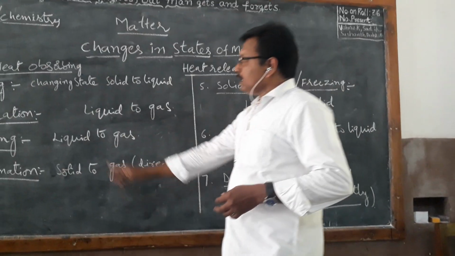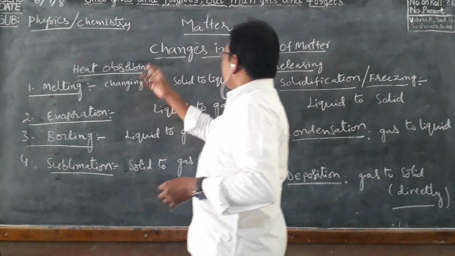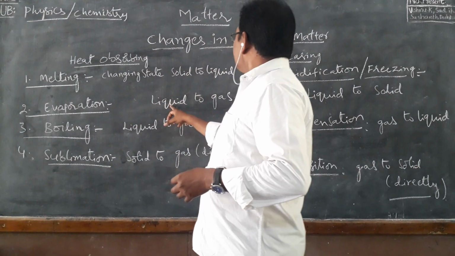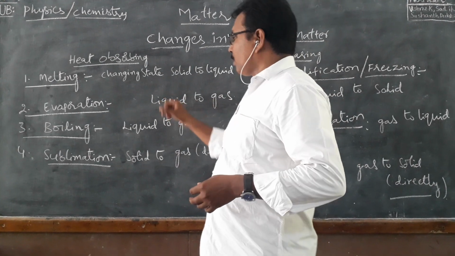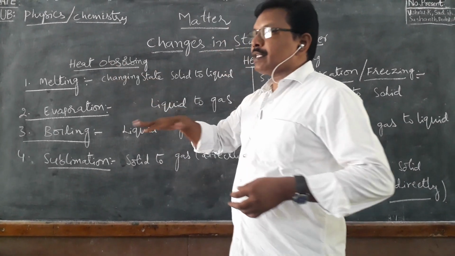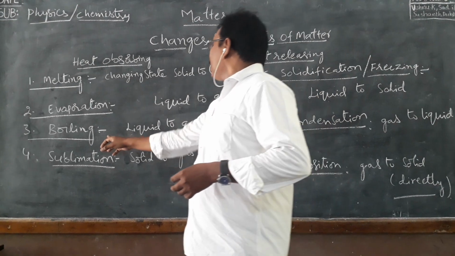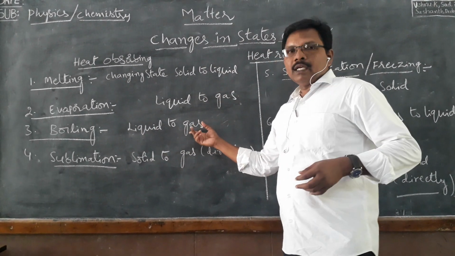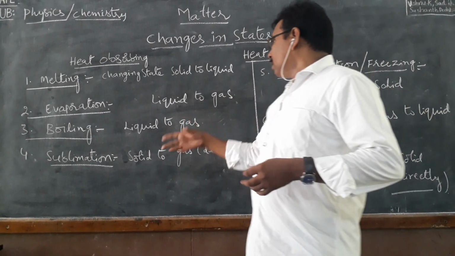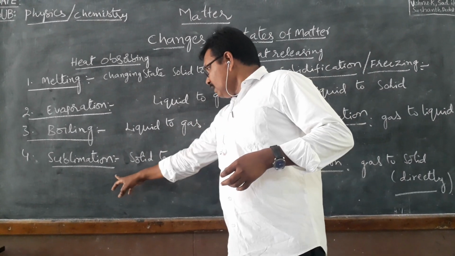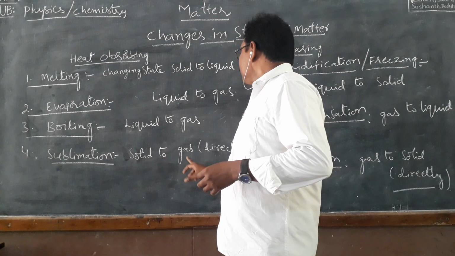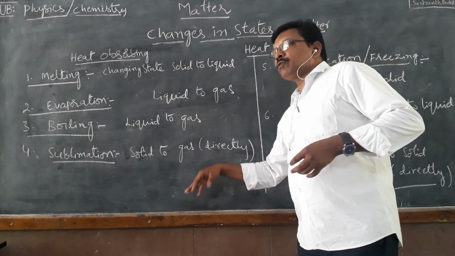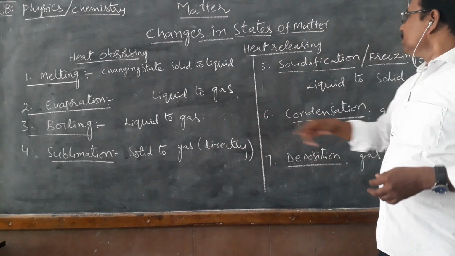Once again I repeat, melting means by absorbing heat, solid to liquid. Evaporation, by absorbing heat, liquid to gas. It is a slow process happening only on the surface of the liquid. Boiling, liquid to gas, is a fast process happening in the whole body of the liquid. And sublimation means solid to gas directly. For example, camphor and naphthalene balls convert to gas without a liquid state.